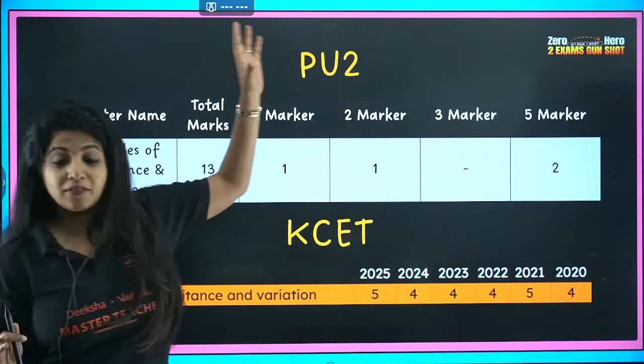If you talk about the KCET aspect, in KCET also this chapter is super important. Why? Because over the years, the number has been just increasing. It was 4, then 5, 4, 4, 4, and then again 5 questions came from this chapter in the previous year. So we can expect the same. This is one of the most high weighted chapters in your KCET as well as your PU2 board.